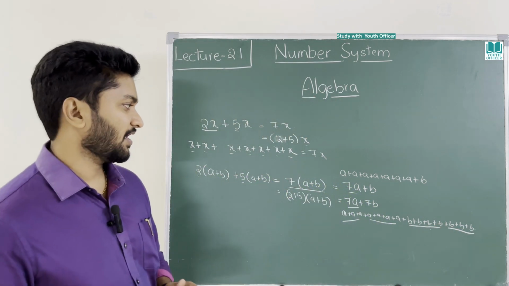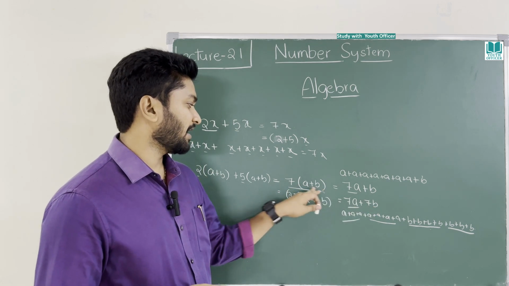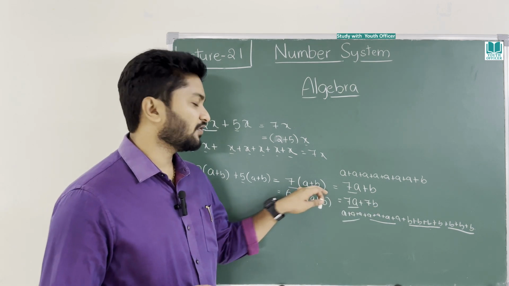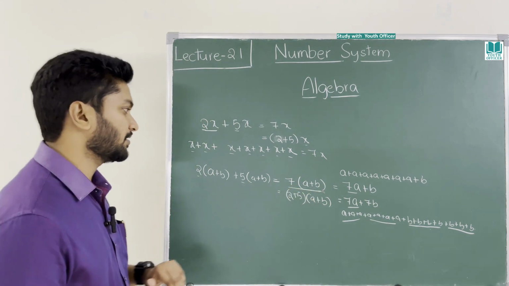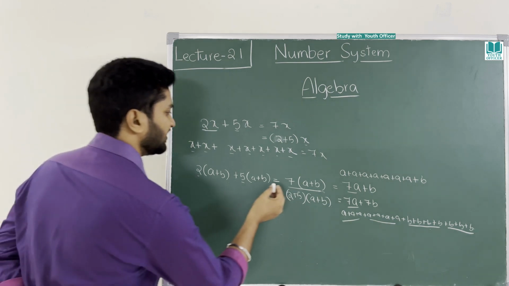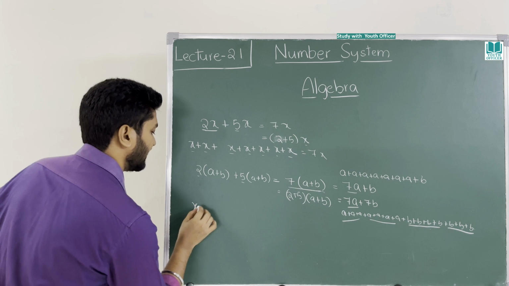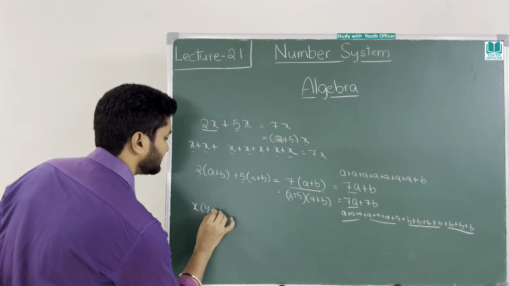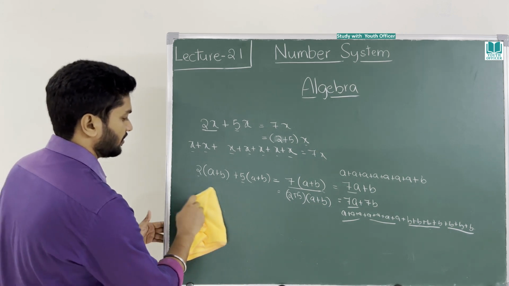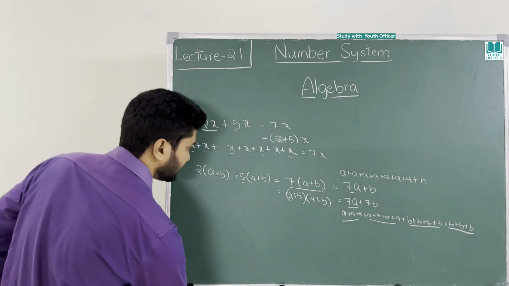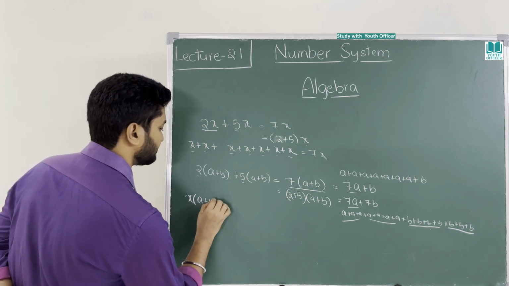Correct. Okay. 7a plus 7b. This is how you represent a bracket. The 7 belongs to both of them. From here I will take you to some other formula. That means if I write x into y plus z, or I won't complicate, instead of 7 I take x into a plus b.